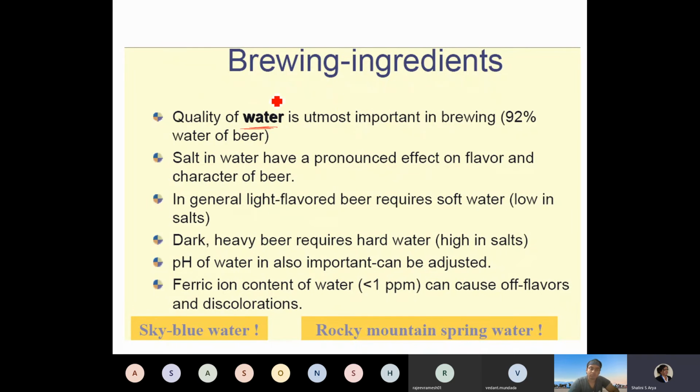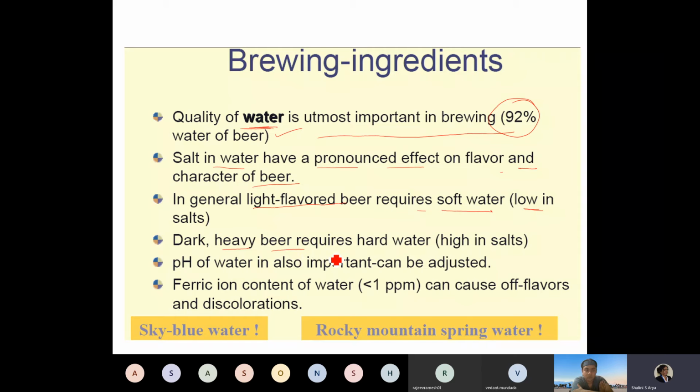Then another important ingredient that is being used is water. The quality of water is very important in brewing, because 92% of the beer is water. Salt in water also has a very pronounced effect on the flavor and characteristics of beer. In general, light flavored beer requires soft water which is low in salt.